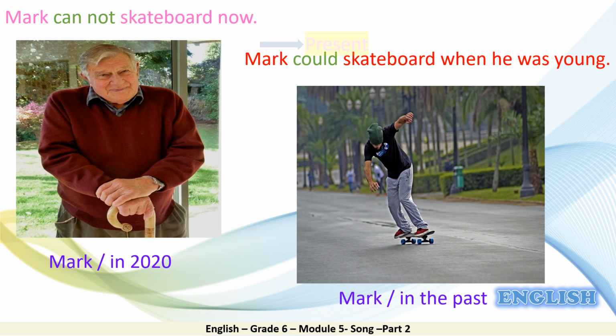So we notice here that number one, the sentence is in the present and we use can for the present. He can or he cannot. However, in the second one, we use could because we have the past. So can in the present and could in the past.